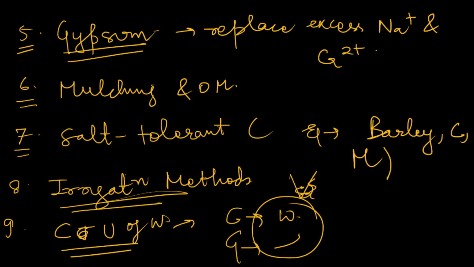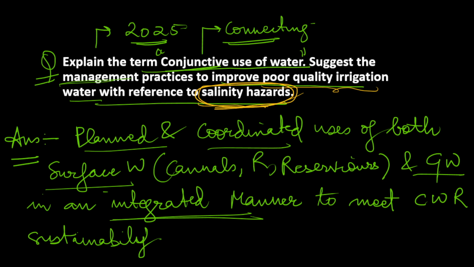And in conclusion, you can simply mention that conjunctive use ensures balanced utilization of surface and groundwater, and this could be a very helpful tool in managing poor quality saline water. Through all these measures, you can mention that they will also lead to increased yields and reduce the problems of poor quality irrigation water. If you mention a positive statement like this in conclusion, that would be more than enough. So I hope you understand all the parts of the question. You understand what conjunctive use of water is, and how we can manage salinity hazards.